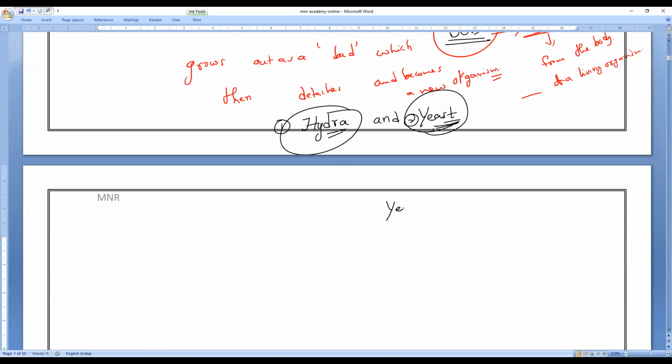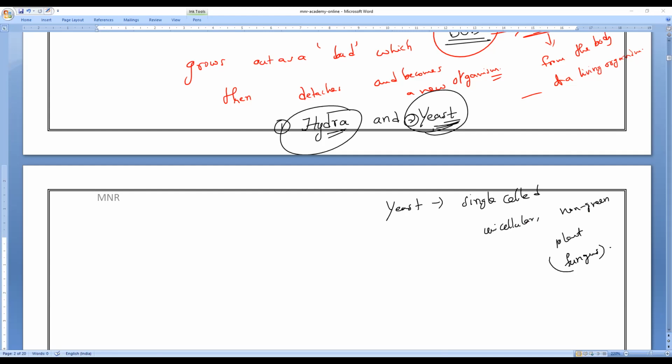So yeast is actually a single celled or unicellular non-green plant. Write it. Non-green plant, which is a what family, guys? Fungus family. Okay, belongs to fungus. Now, this yeast is also reproduced by the process called budding only.